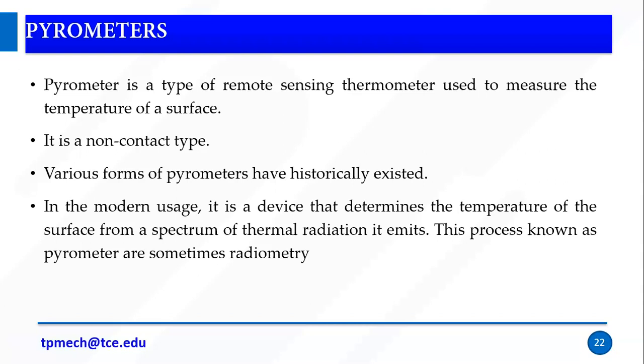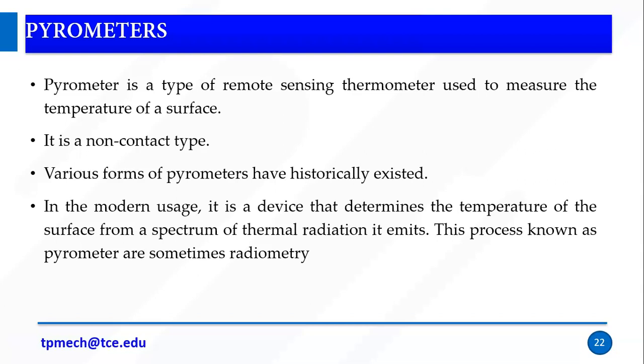Pyrometers are one of the non-contact types. Why do we need a non-contact type? The reason is very simple. If you want to measure the temperature of casting material, we know that casting is the process where molten metal is poured into a cavity. So the molten metal will be at high temperature, and we cannot measure it via contact type.